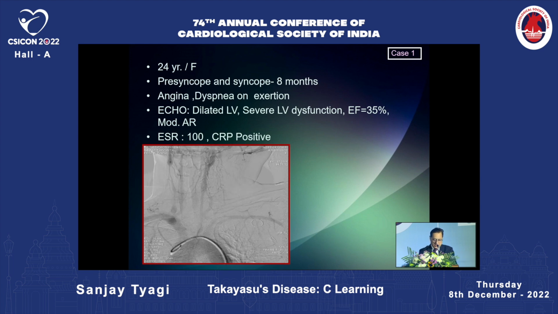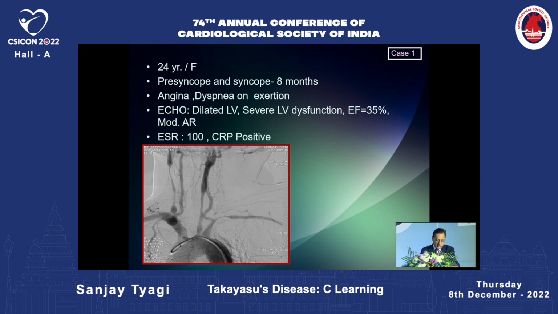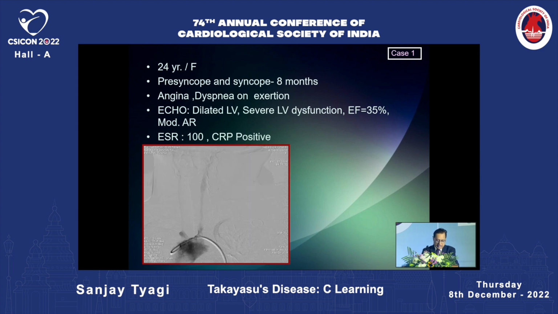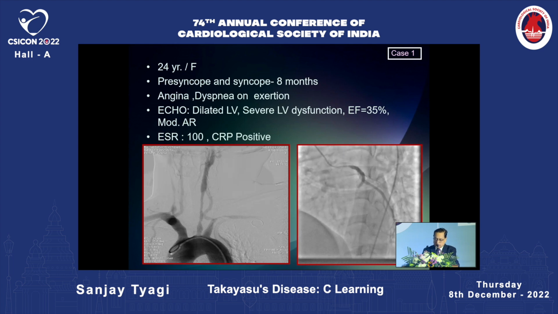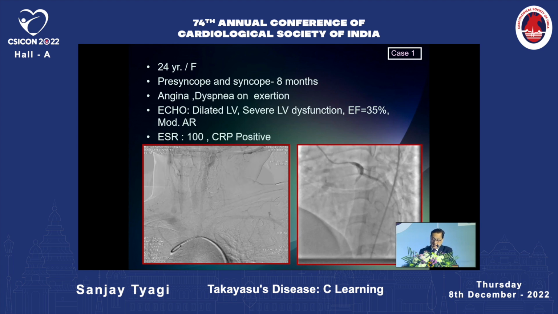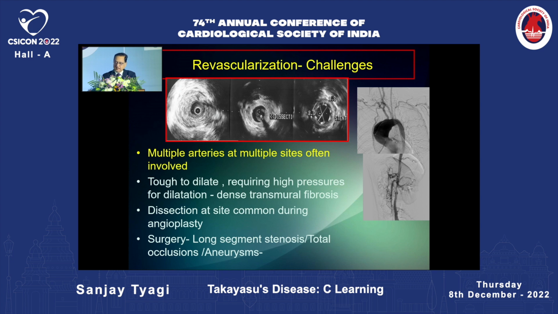As you can see from the digital subtraction angiogram shown here, it shows total occlusion. It shows severe stenosis of the arch vessels. You can see the severe stenosis of the carotid arteries, the vertebral arteries and the subclavian arteries. The coronary angiogram showed a tight left main stenosis at the ostium, while the other coronary arteries were normal. So as can be seen, this patient has severe stenosis of multiple arch vessels as well as renal artery stenosis.